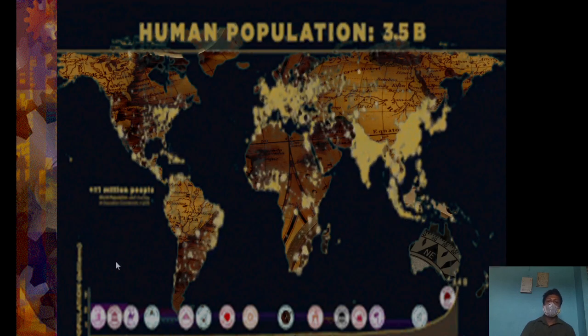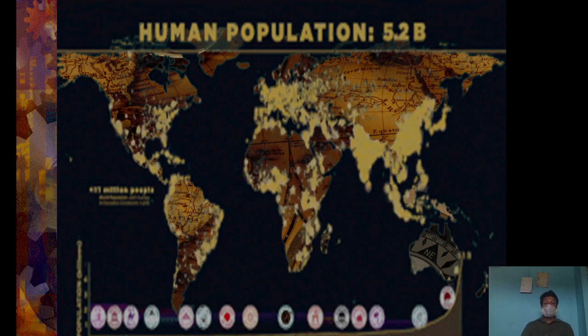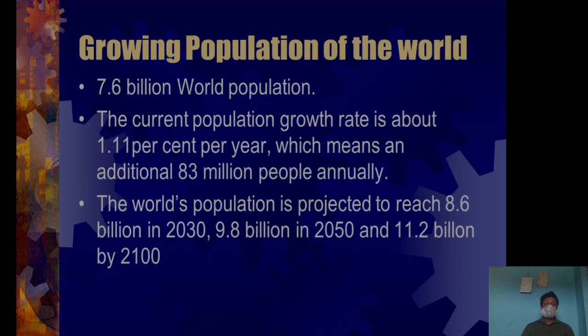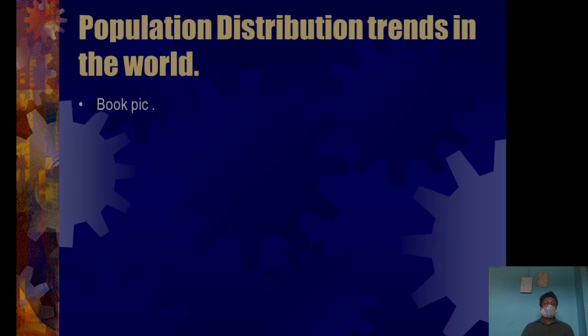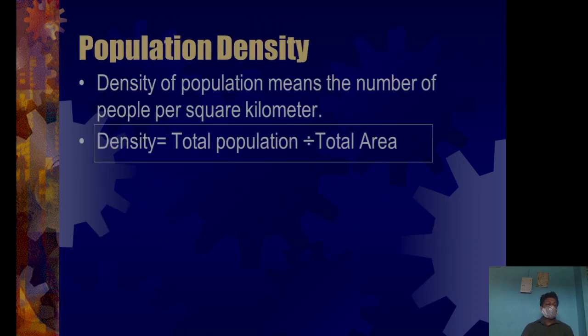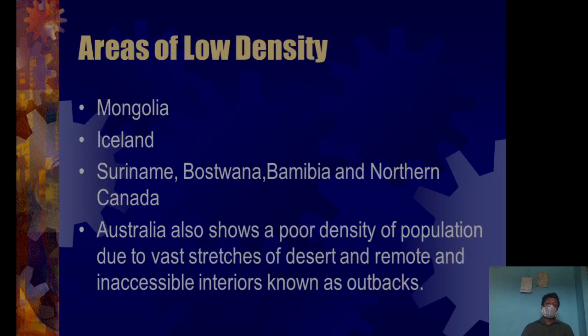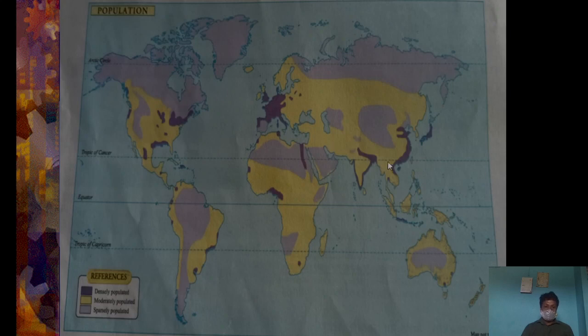This is the picture of the human population in the world. So today we are going to discuss three types of population density. One is densely populated, highly densely populated area. Second is moderate density of population, and third one is sparse, that means low density of population. So, dear students, look at this picture.